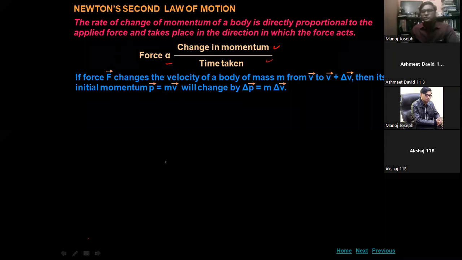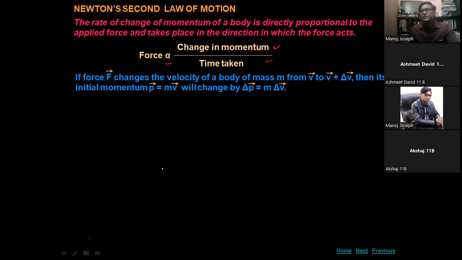So if a force changes the velocity of a mass from v to v plus del v, this is the final velocity here. v is the initial velocity, v plus del v means initial velocity plus change. When the change is added, it will be the final velocity.